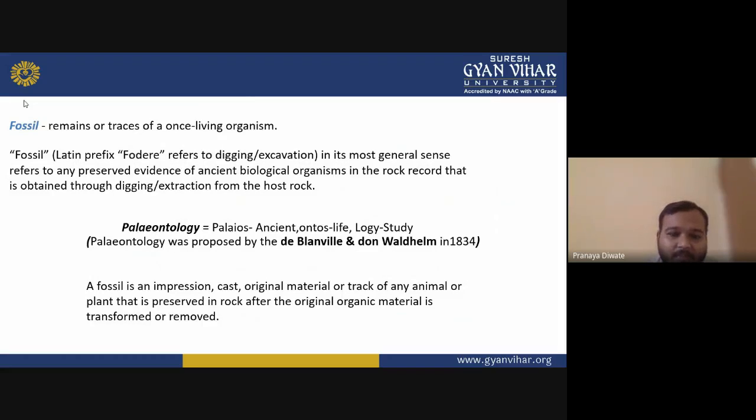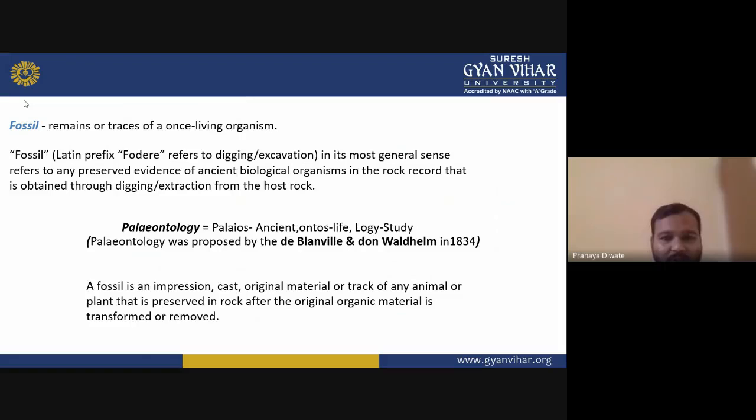The fossil, in most of the general sense, refers to any preserved evidence that has formed in a rock, which is obtained through digging or extraction from the host rock. So whenever you go for any extraction, you get an organism which is buried in a rock, and that is known as a fossil.